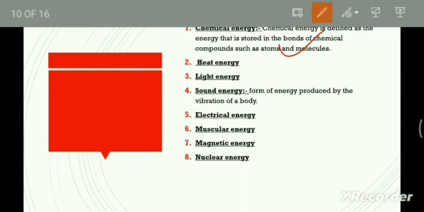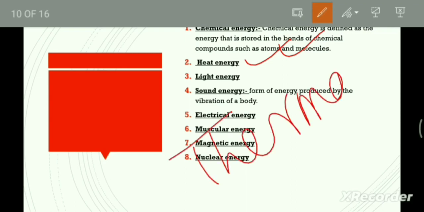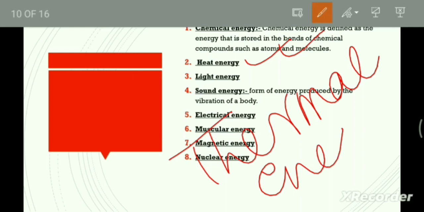So next, about heat energy. Heat energy is one of the most important forms of energy. It is a form of energy in action only. Heat energy is also called thermal energy.